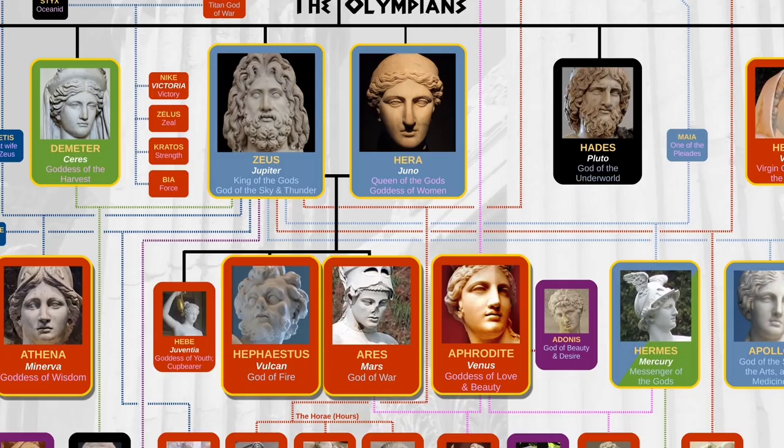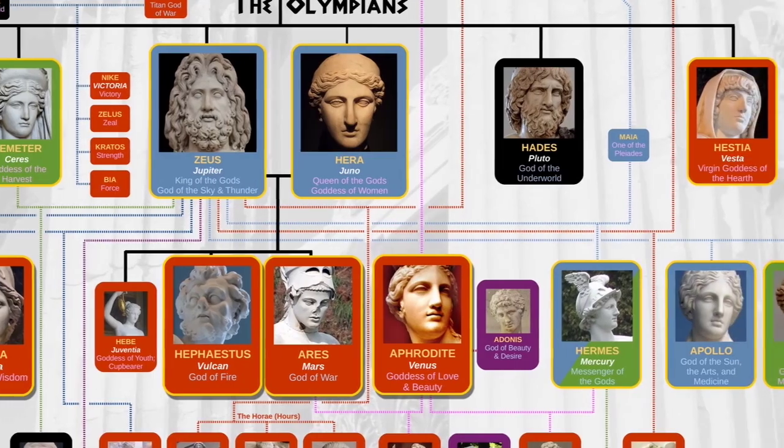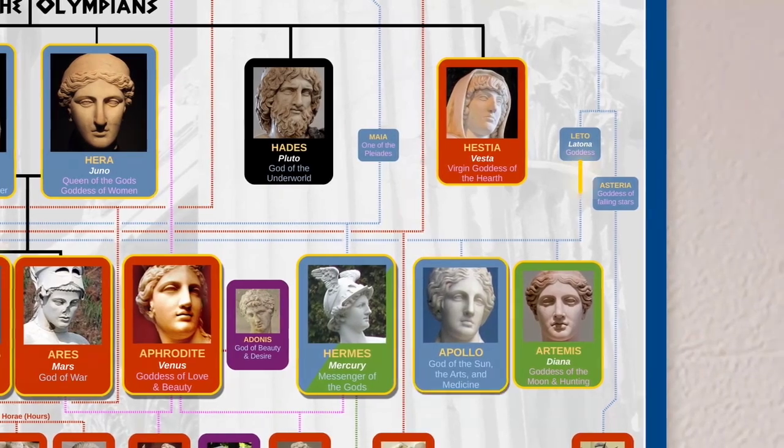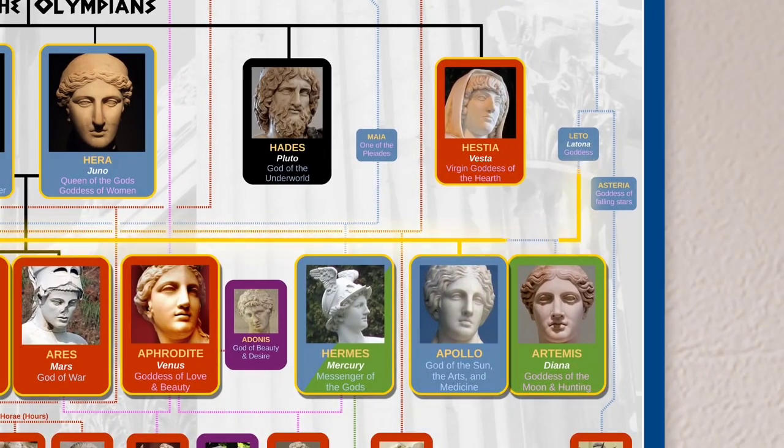when Uranus was castrated. Fifth, there is Hermes, son of Zeus and Maia, who was a daughter of Atlas. Hermes is the messenger of the gods and is the one with the wings on his helmet. He also serves many other roles though, and because of this, he's considered both an earth god and a sky god. Finally, we have Apollo and Artemis, the new god of the sun and goddess of the moon.